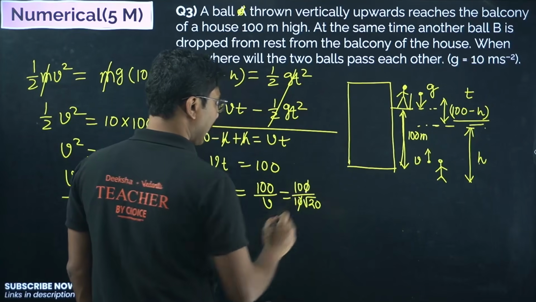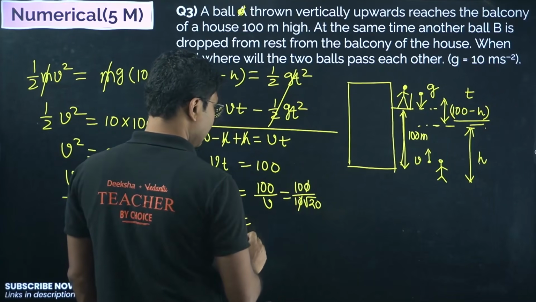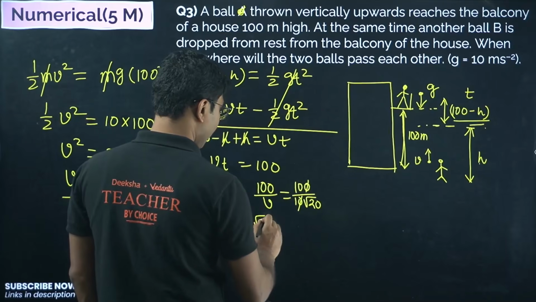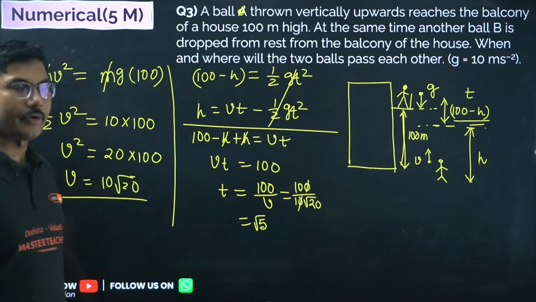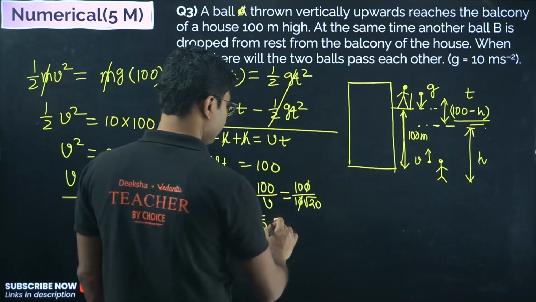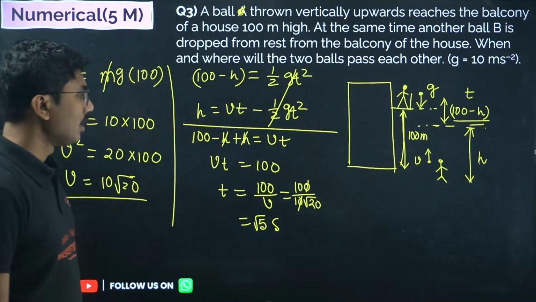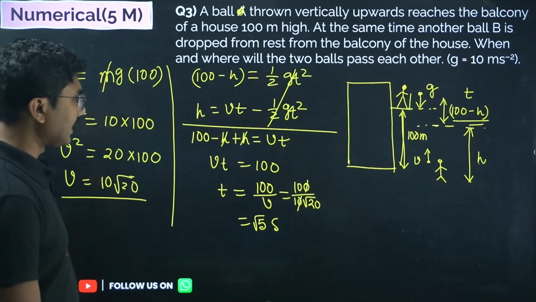So this cancels and you get square root of 5. You can check this out, it will be square root of 5 second, 2 point something. So this is the value of the time.